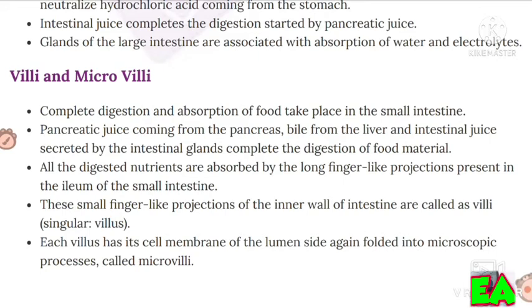digestion of food material. All the digested nutrients are absorbed by the long finger-like projections present in the ileum of the small intestine. These small finger-like projections of the inner wall of the intestine are called villi, singular villus. Each villus has its cell membrane on the lumen side again folded into microscopic processes called microvilli.